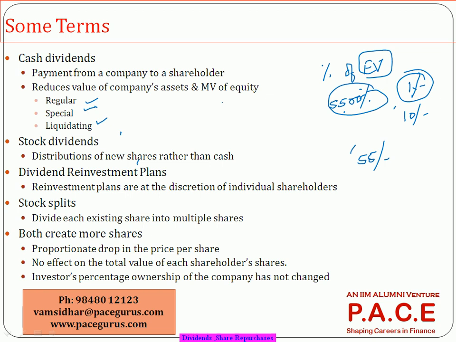Right? And if they have given a higher regular dividend, it means that every year they may have to meet those expectations. Otherwise, it looks like, last year when they gave, why did they not give it this year? So that's where they try to maintain the consistency in the regular dividend process.